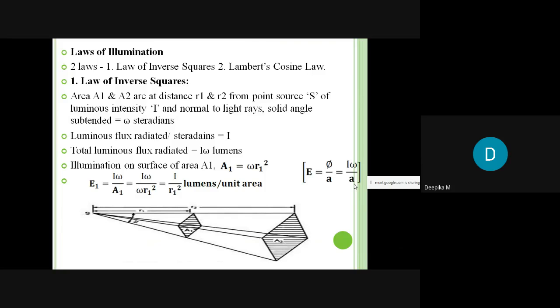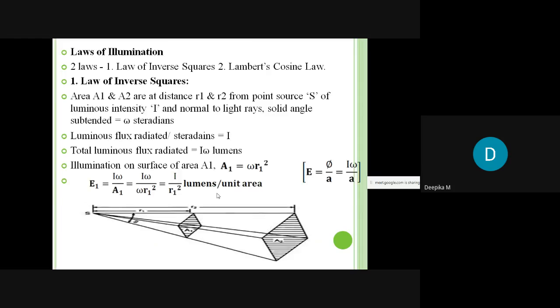And now area is nothing but omega into r1 square. So this is actually the definition of the solid angle, and hence we have written like this. So here what happens? Omega and omega get cancelled. So thus we are left with I by r1 square lumens per unit area.